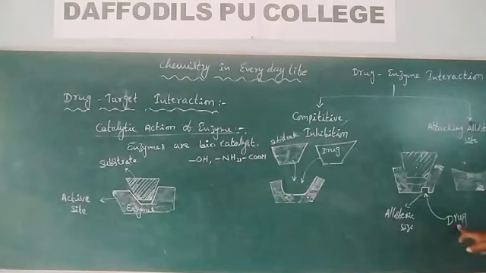Attacking the allosteric site consequently changes the shape of the active site. When the active site shape changes, the substrate is never going to bind with the active site.